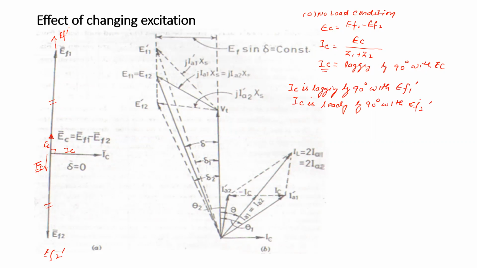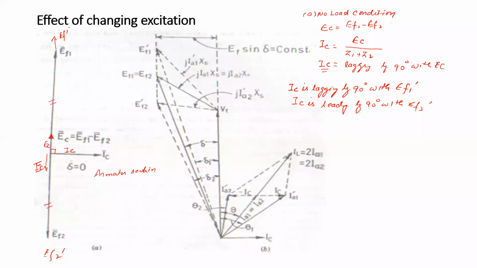So it means that the effect of armature reaction is magnetizing with respect to EF2, and it is demagnetizing with respect to EF1.